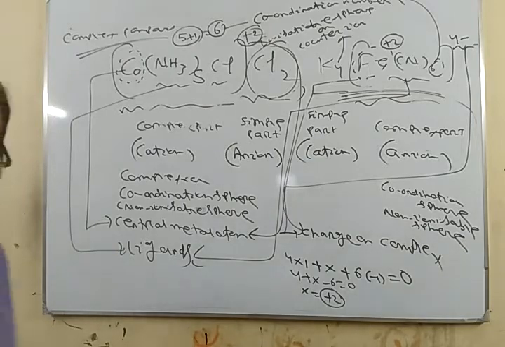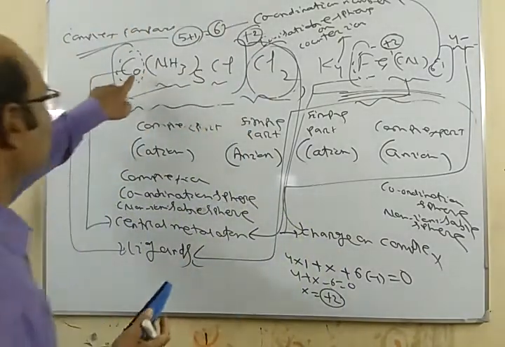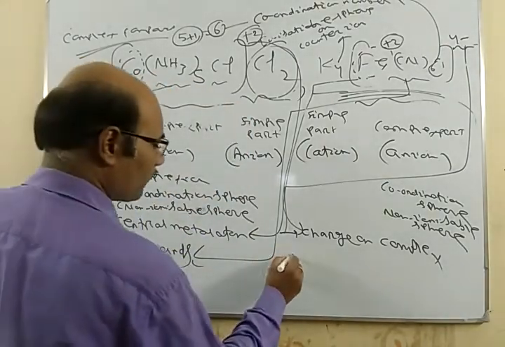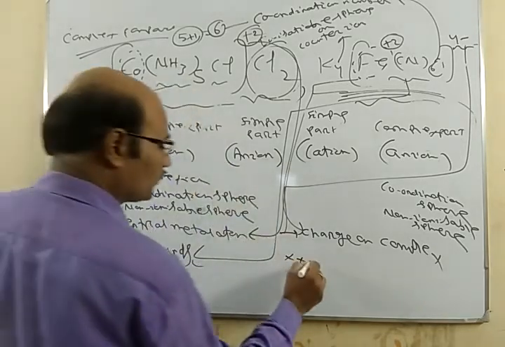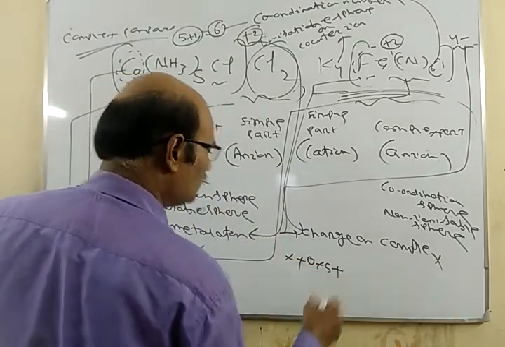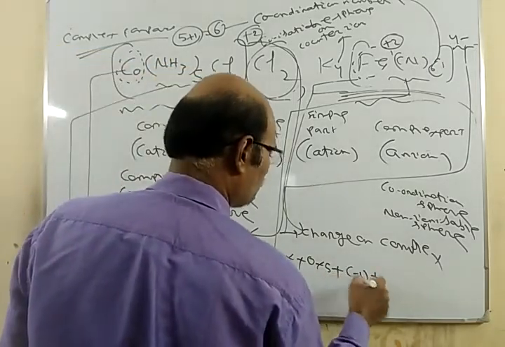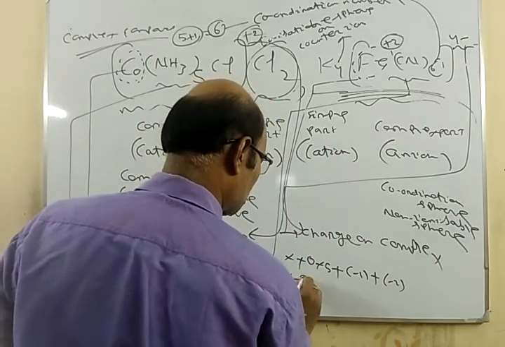Similarly, here I can calculate. In this case, Co is suppose x, plus NH3 charge is 0 into 5, plus one Cl which is minus 1, plus Cl2 which is minus 2. So x minus 3 equals 0.